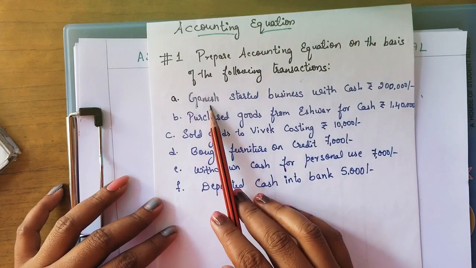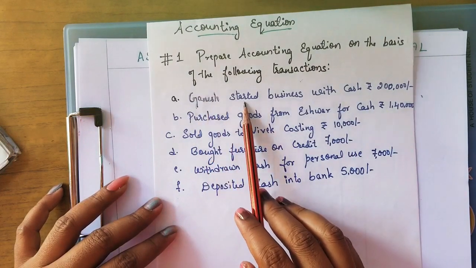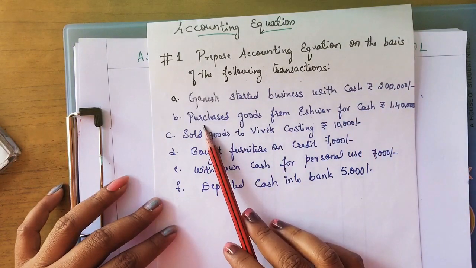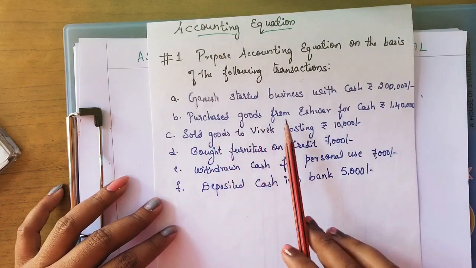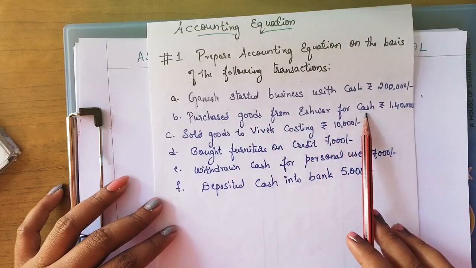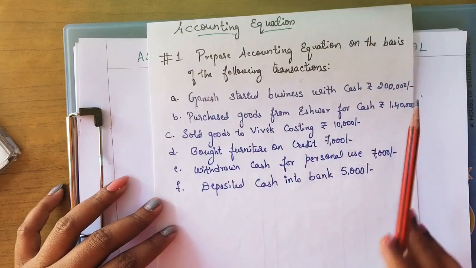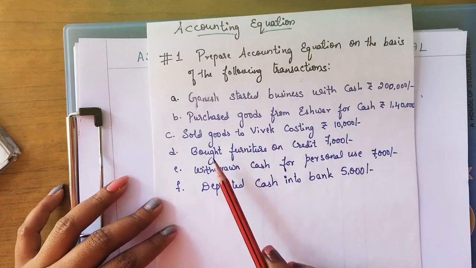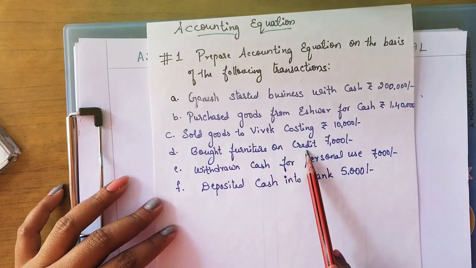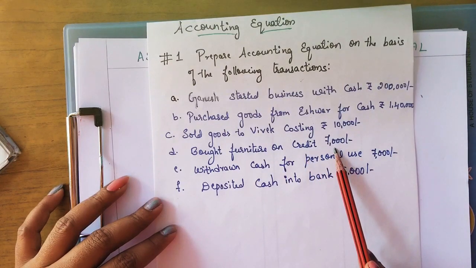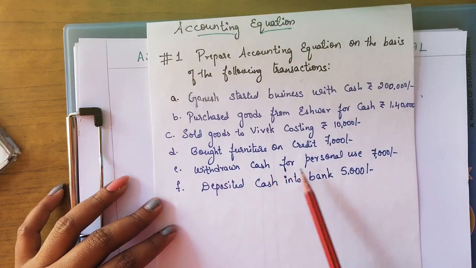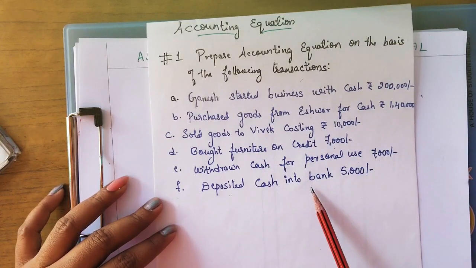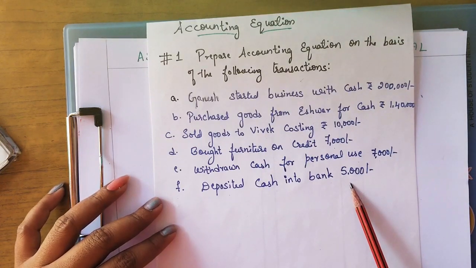The first transaction says Ganesh started business with cash rupees 2 lakhs. Second transaction, purchased goods from Ishwar for cash rupees 1,40,000. Sold goods to Vivek costing rupees 10,000. Bought furniture on credit rupees 7,000. Withdrawn cash for personal use rupees 7,000. Deposited cash into bank rupees 5,000.